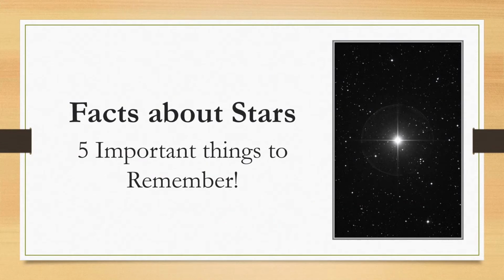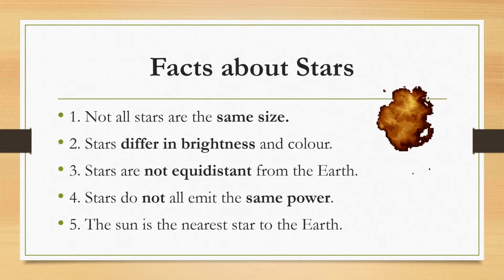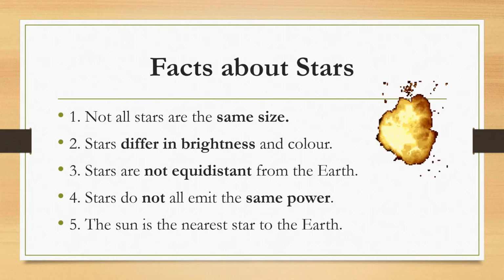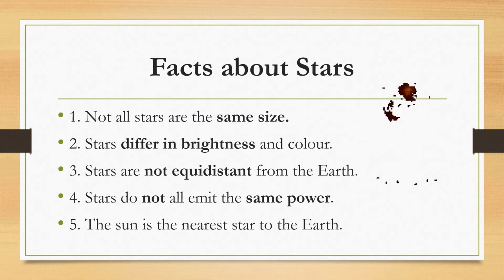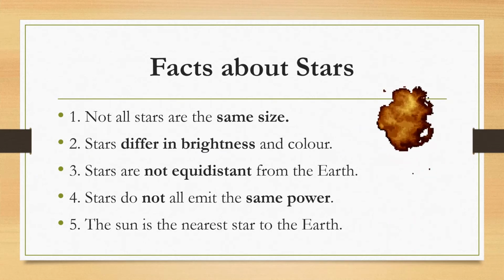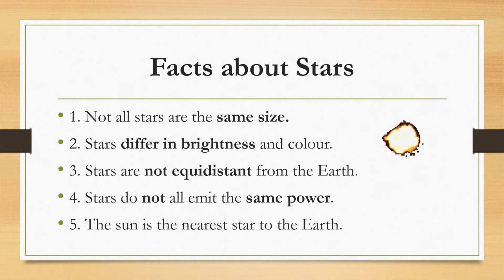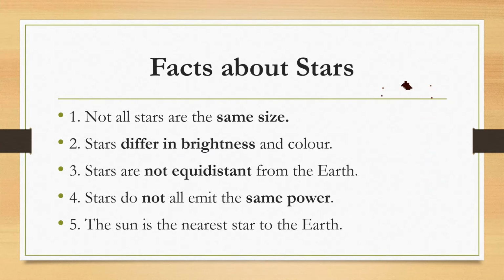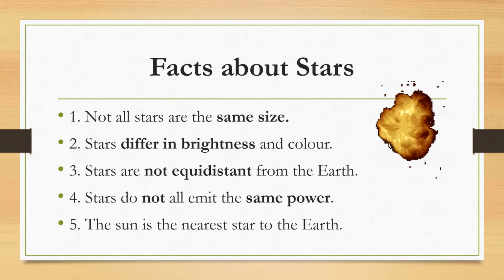Well, these are the facts about stars, and these are 5 important things that I want you to remember. I'm going to give you a minute just to look through these facts, but maybe very quickly as you look through them, say a thing or two. Remember, stars are different sizes and brightness. And remember, stars are not the same place. They're not the same distance from one central position. When we measure the distance of stars from the Earth, it keeps changing. So we know that stars are located at different places from the Earth. Of course, stars don't all have the same power.